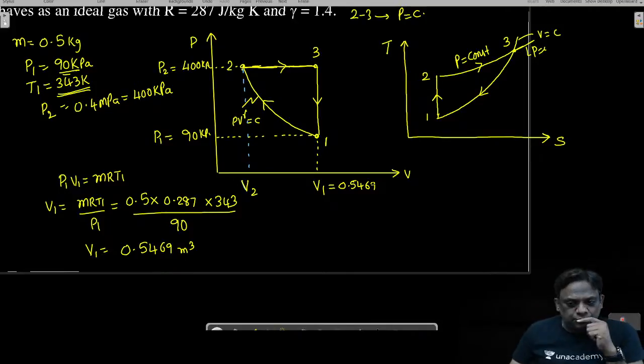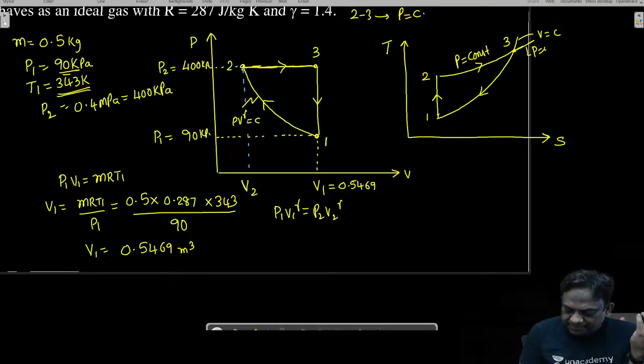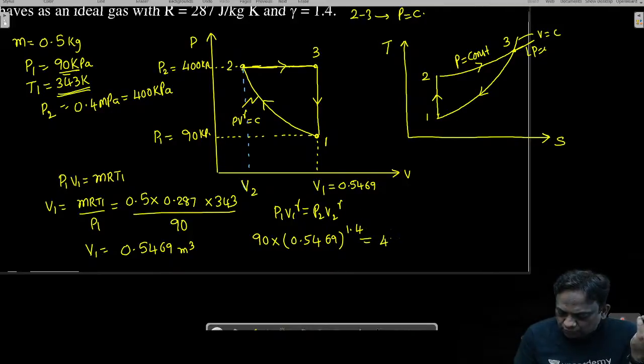Now, can I calculate V2? Anyone? Yes, I can calculate because P1V1^gamma is equal to P2V2^gamma. P1 is 90, V1 is 0.5469, and gamma for air is 1.4, equal to P2, which is 400, into V2, which I do not know, to the power gamma 1.4.